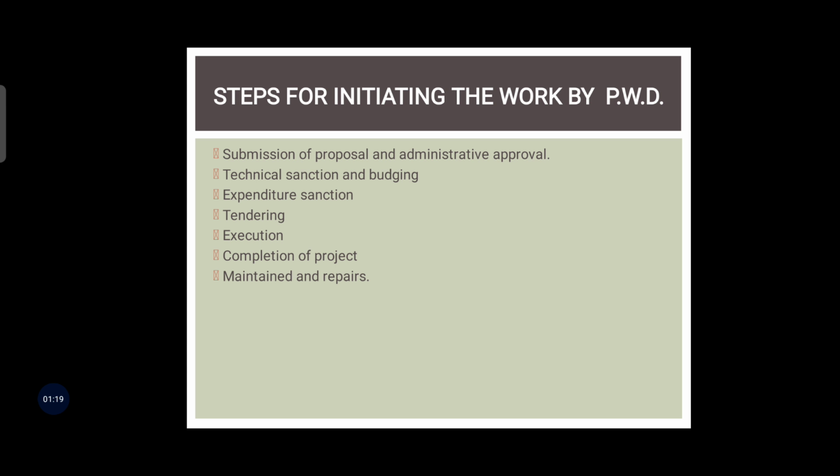So these are the steps for initiating the work by PWD. The first one is submission of proposal and administrative approval, then technical sanction and budgeting, then expenditure sanction, tendering, execution, completion of work, and then maintenance and repairs. These are the steps for PWD in initiating work. So the first one is administrative approval. Let us learn